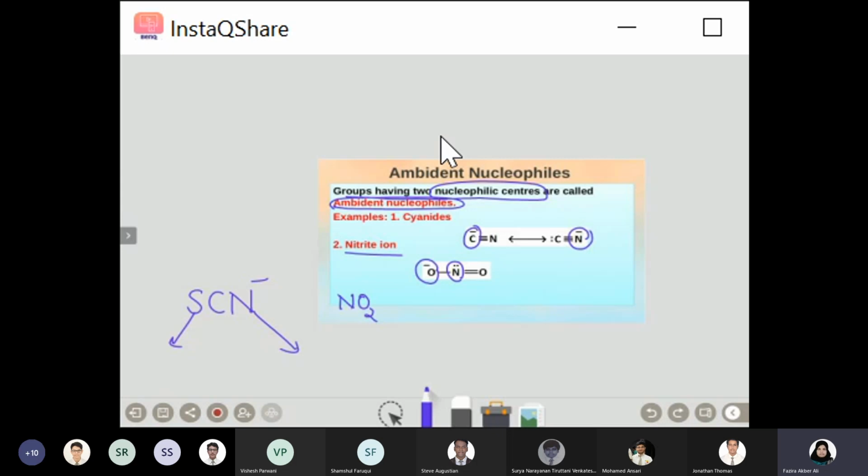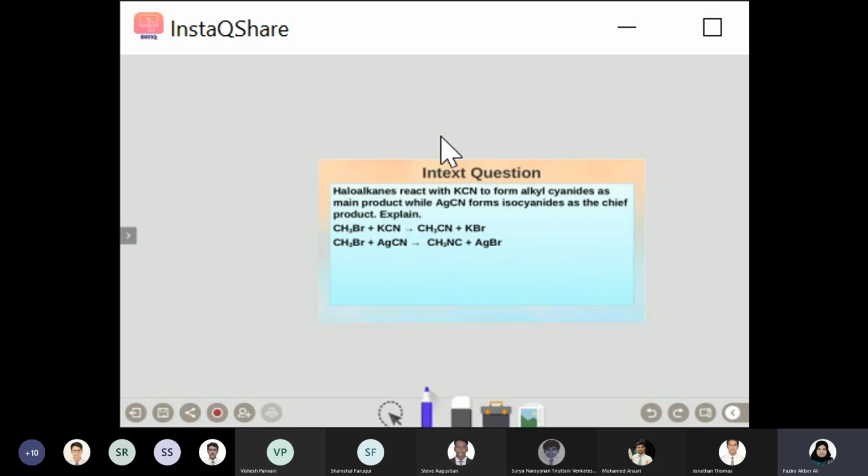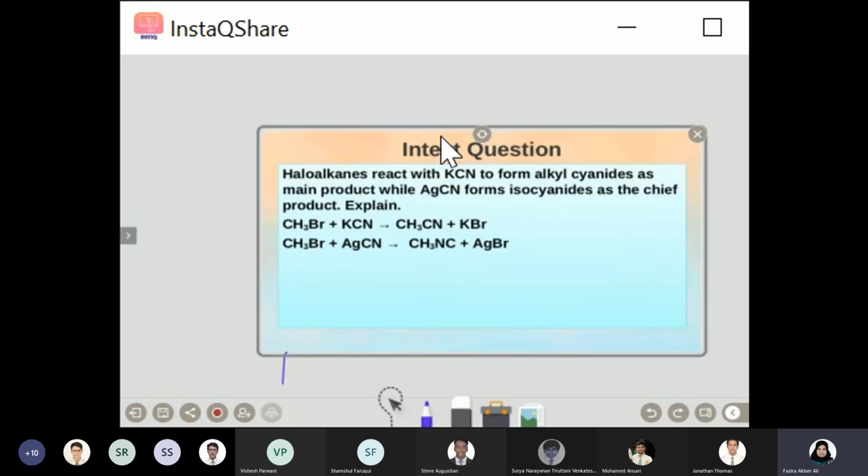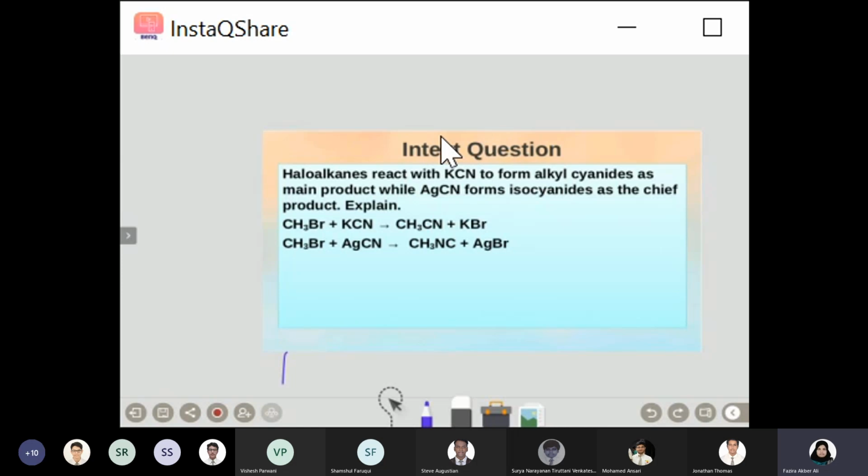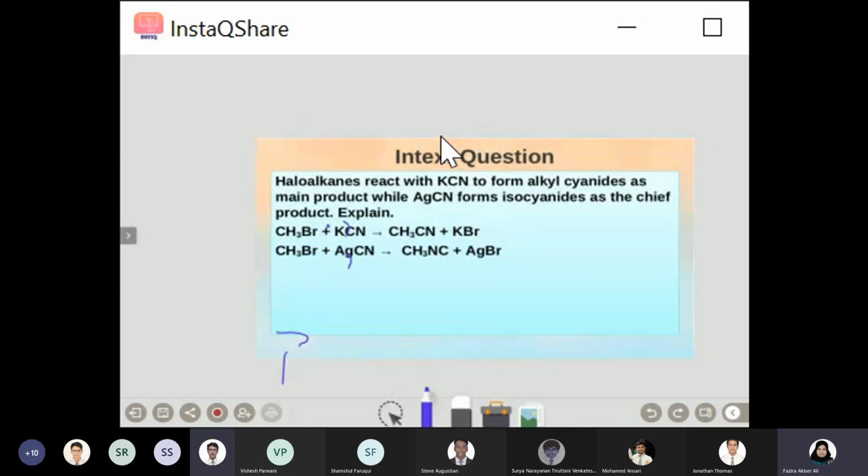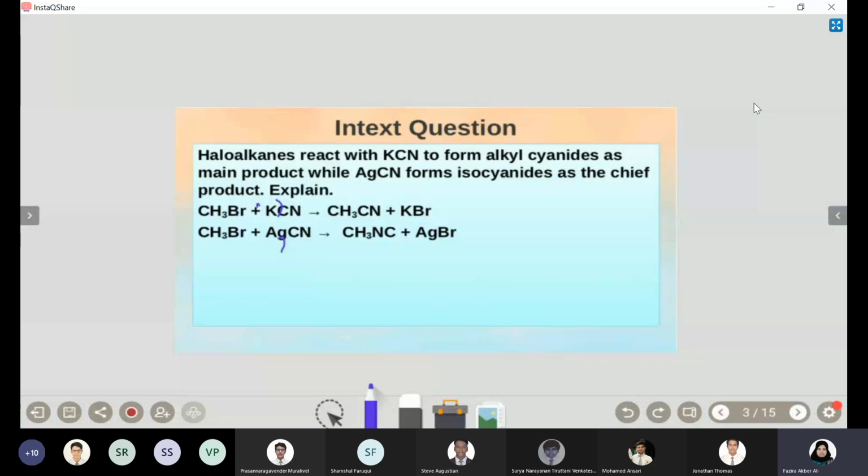Done? Finished? Can I change the slide? Yes, ma'am. Bigger. No, you have to. Yeah, that's fine. Ma'am, can you maximize the window? Okay now? Yes, ma'am. Okay.